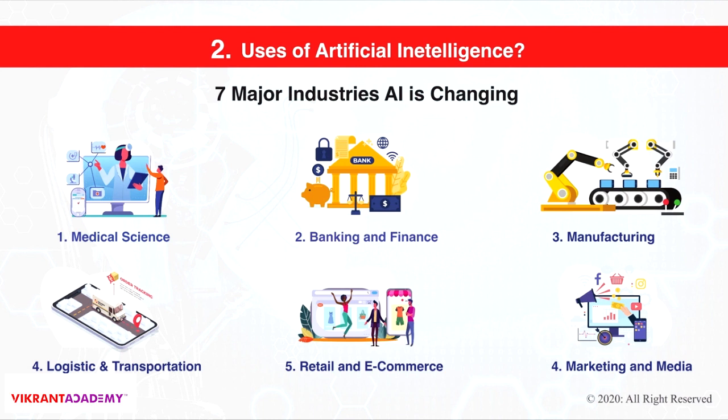It can detect diseases that the normal human cannot. So AI has a vast implementation in medical science. Now, second is banking and finance. Banking and finance is one of the major industries in which AI is changing. It is being implemented in finance industries to find the debtor or to figure out the loan history of the client, and based on that, the bank provides the loan.